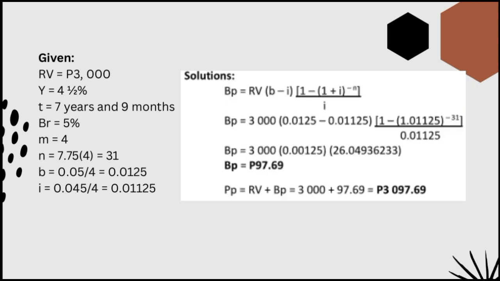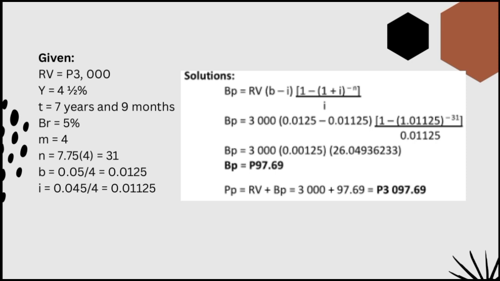So, first, hanapin natin yung BP. BP is equal to RV, quantity of B minus I, times the quantity 1 minus 1 plus I raised to negative N over I. So, what is our RV? It is a 3,000. So, our B is 0.0125 minus our I, which is 0.01125.